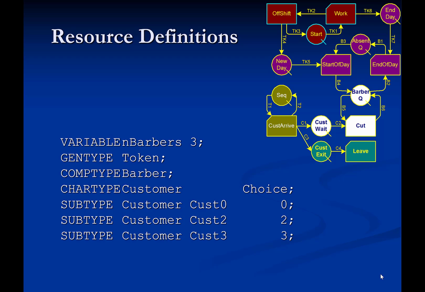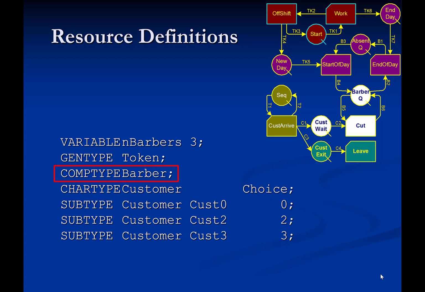We shall now describe the statements for a complete stroboscope model of this barbershop. First, we define the number of available barbers as a problem parameter to allow for sensitivity analysis. Next, we define the resources that flow through the simulation model network. Token is a generic resource that does not have any attributes and is used to initialize and maintain activity cycles like the clock and the arrival of customers.